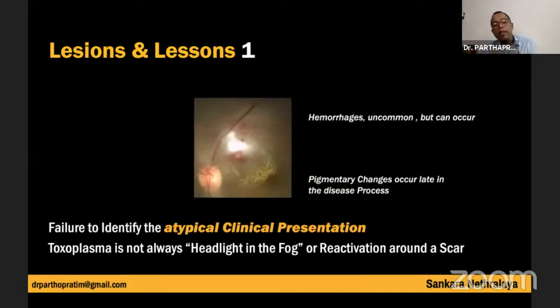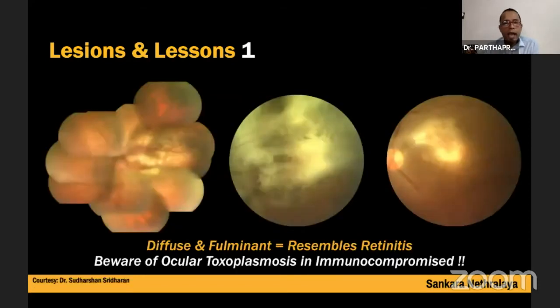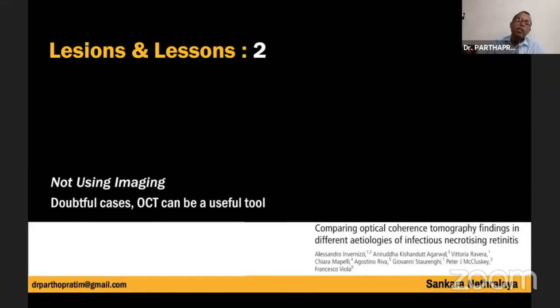Also, you have to remember that certain things, though rare, can occur, like hemorrhages, uncommon but can be seen sometimes. The pigmented changes usually occur relatively late in the disease process. And also beware of HIV or immunosuppressed patients, where the toxoplasma can be diffuse and fulminant and can resemble viral retinitis. The number 2 is not using imaging. So you have to use imaging in doubtful cases. The OCT can be a very useful tool.